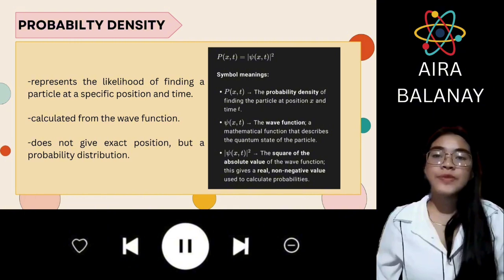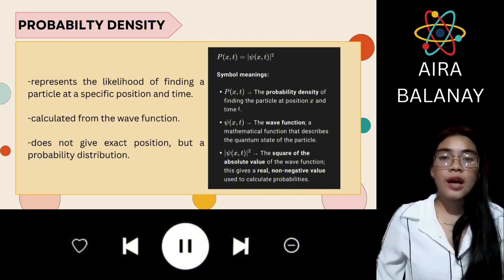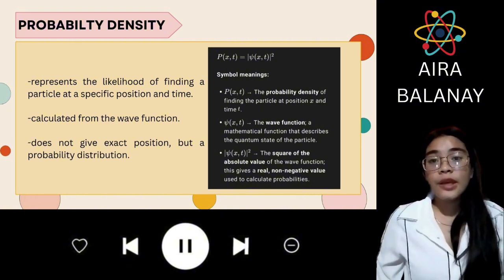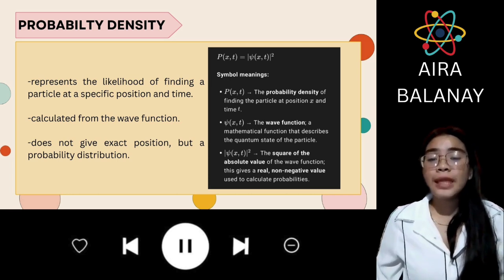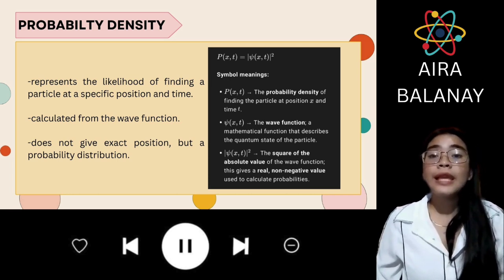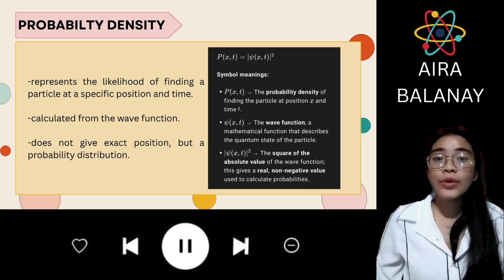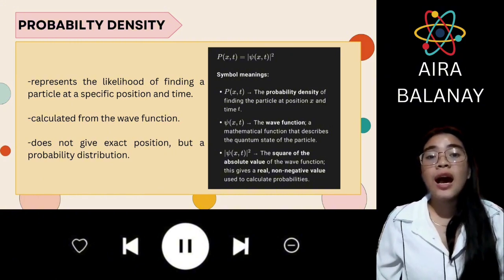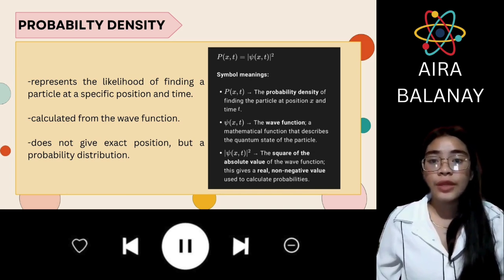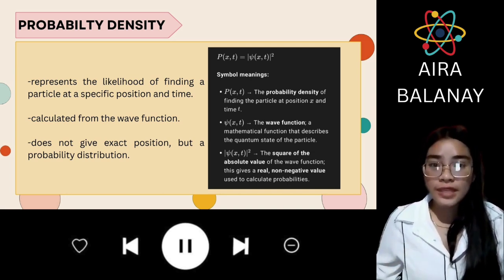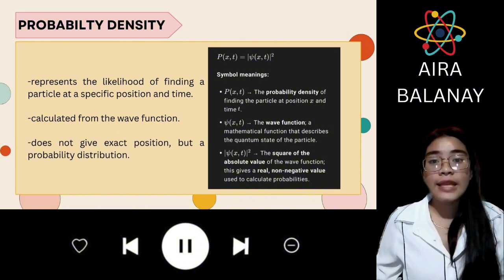So let's proceed to probability density first. What is probability density? Probability density represents the likelihood of finding a particle at a specific position at a given time. Probability density describes the likelihood of a particle being found at a specific location in space and time.